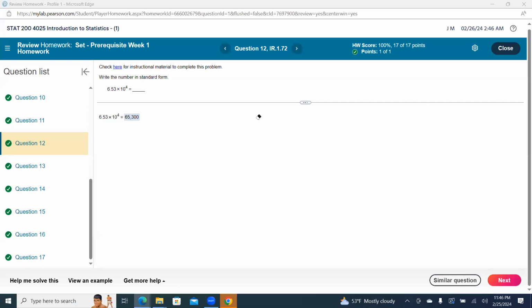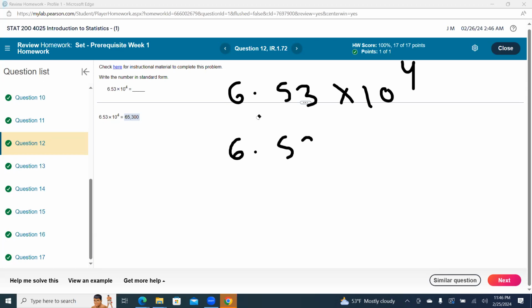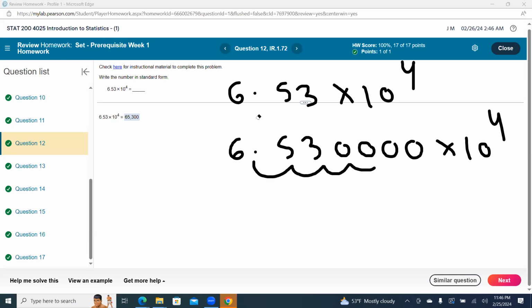Okay, good. So they followed up with one of these. But we have 6.53 times 10 to the 4. We have to make more zeros. We can skip this step. Everybody does this in their head. It's perfectly okay to skip this step. How many zeros do we write? Too many is fine. We don't need that many. But if it's to the 4, you move it 1, 2, 3, 4, and it's 6, 5, 3, 0, 0.